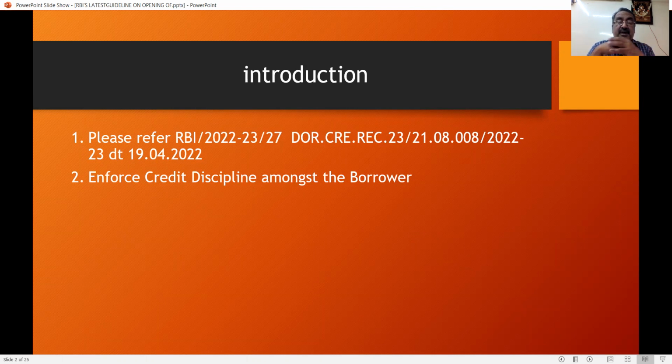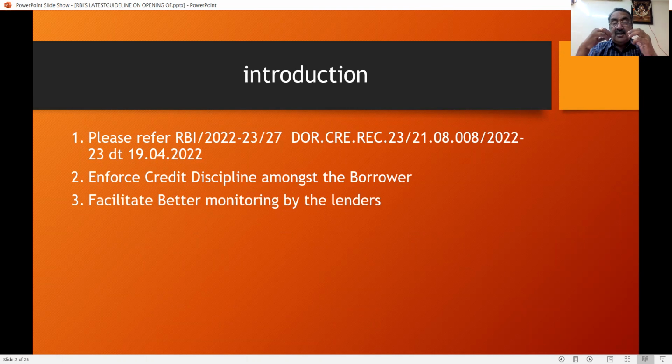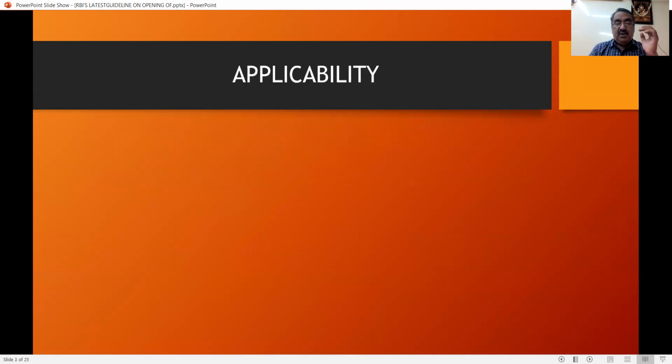For this, the RBI has come out with this circular, and it's a very interesting circular, and every chartered accountant should know it. Even the customers have to know this. It helps the banks to monitor the accounts. It's better monitoring done by the lenders. So this is a very important circular that you have to see.